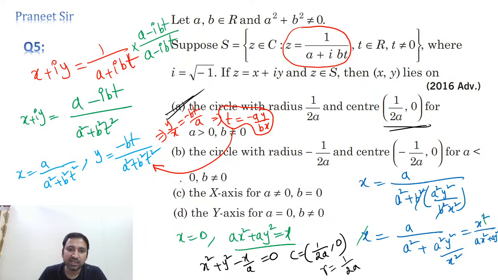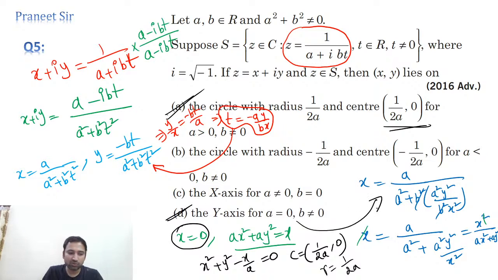So what is the next one, guys? The next one is what? x equals to 0 means what, guys? x equals to 0 means the y axis, and what else is he saying? For a is equal to 0. Correct. If you take a is equal to 0, we are getting the y axis. So option D is correct only, whatever we are getting here. Why? Because if you substitute a as 0, we're getting x equals to 0 only, na?